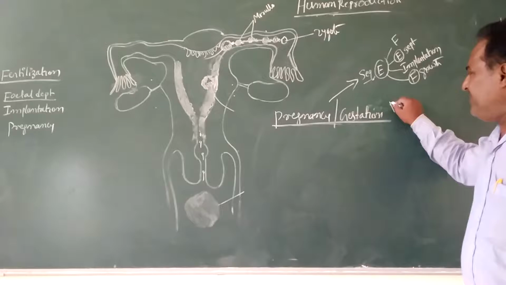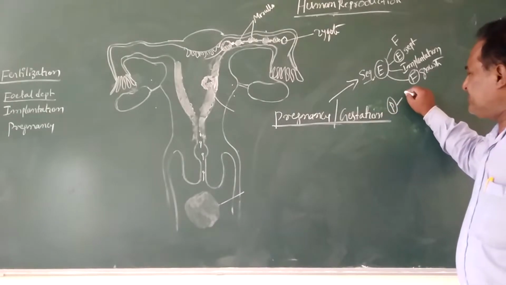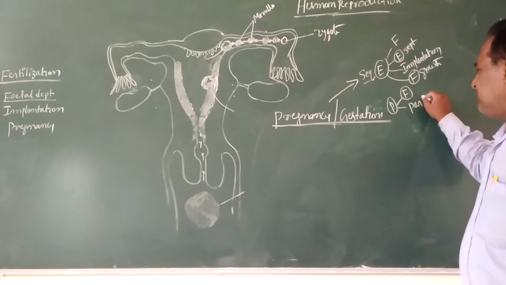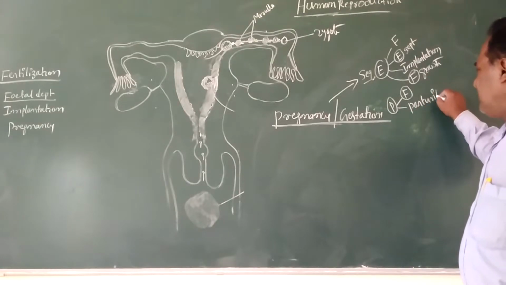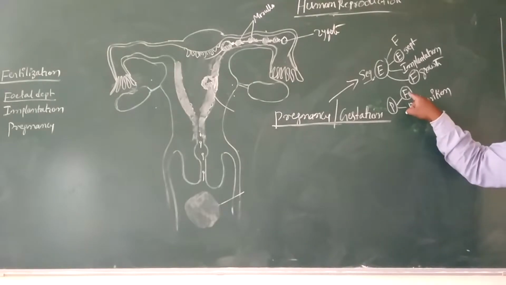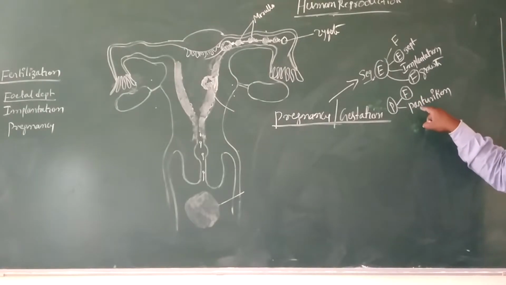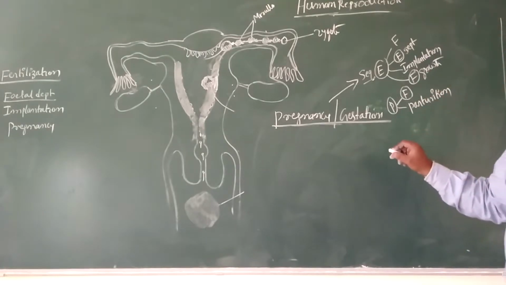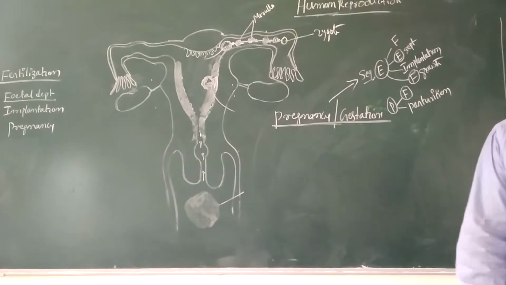Here, the period between fertilization and parturition, which means delivery, is called pregnancy. That period is called the pregnancy period.